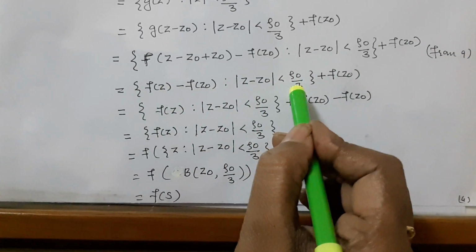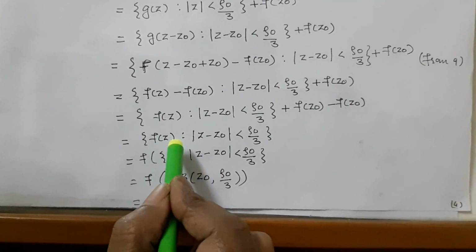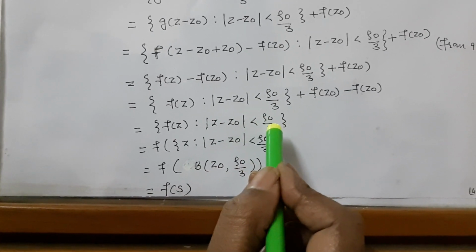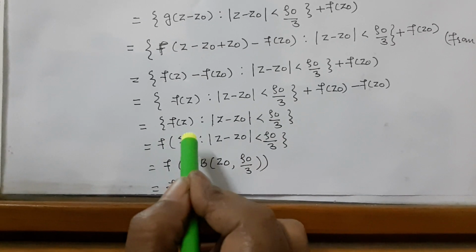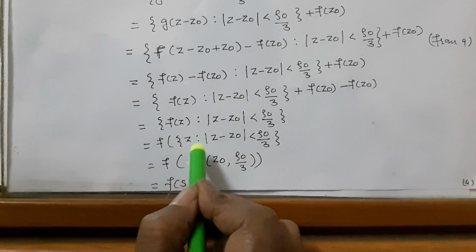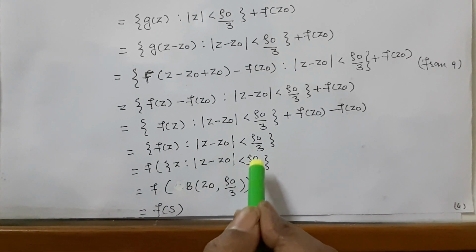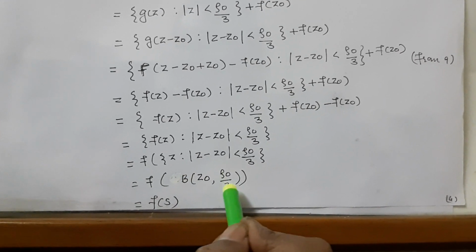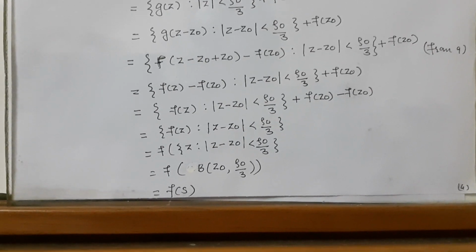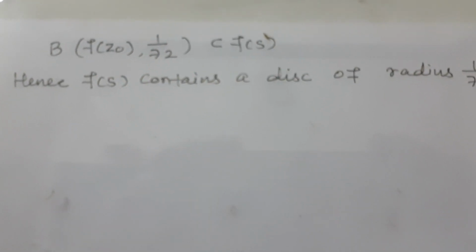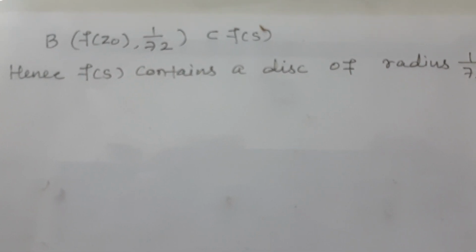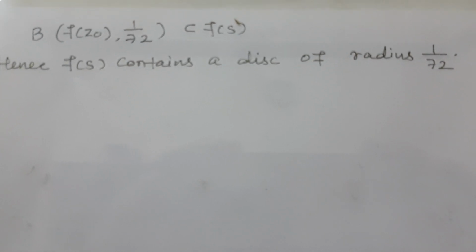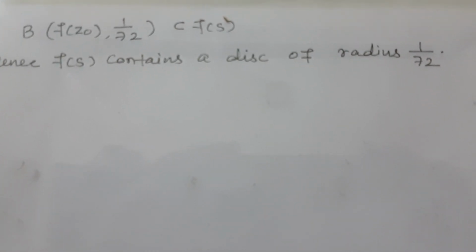We can solve it, then it becomes the property f of z such that mod of z minus z0 is less than rho 0 by 3, or f of B of z0, rho 0 by 3 is equal to f of S. So B of f of z0, 1 by 72 is a subset of f of S. Hence, f of S contains a disk of radius 1 upon 72.